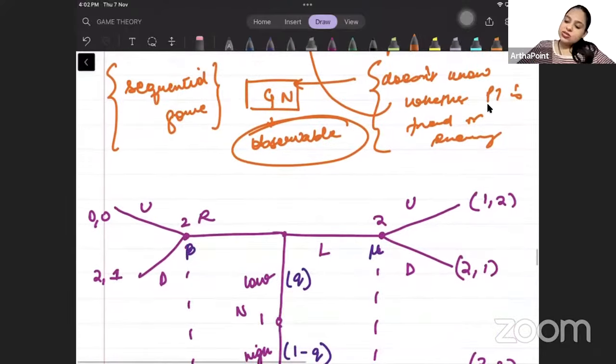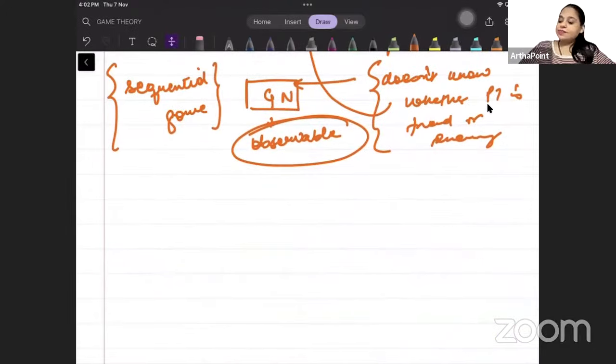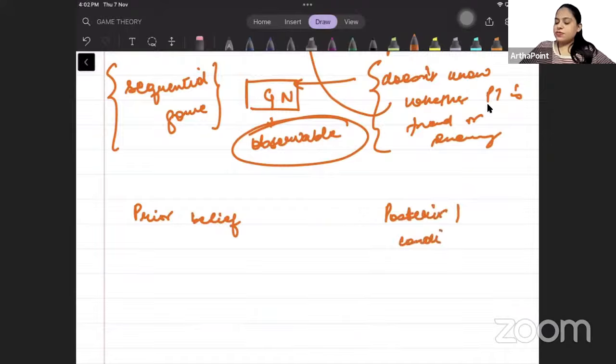Now in this case, what happens is that we have a prior belief and a posterior belief, or conditional belief, or updated belief.